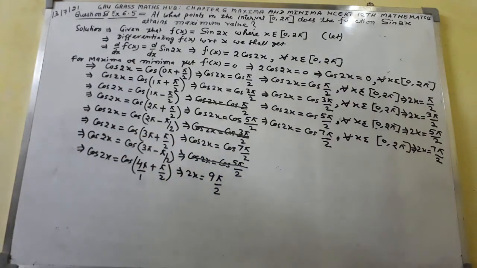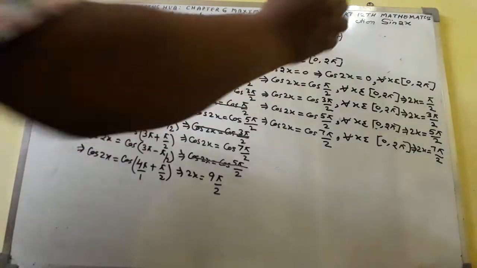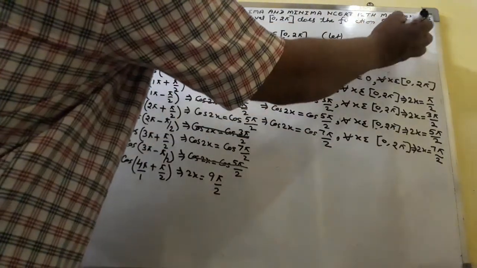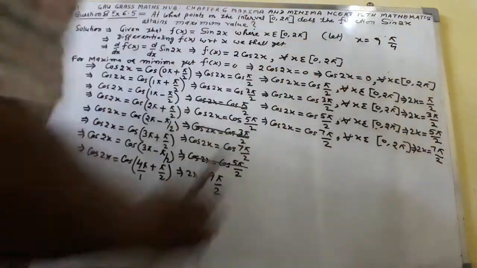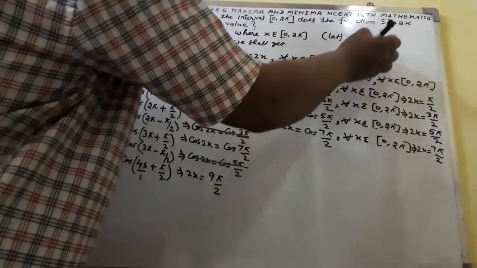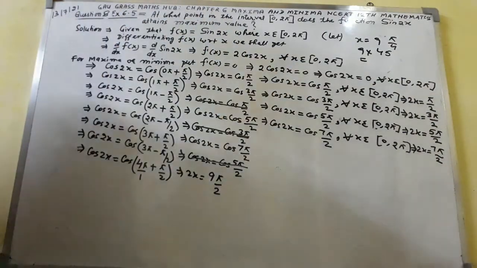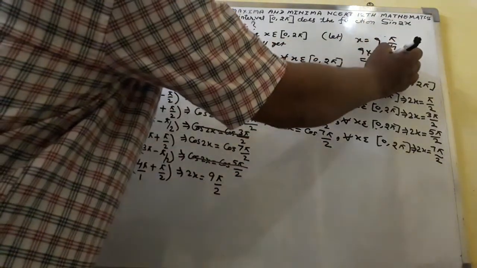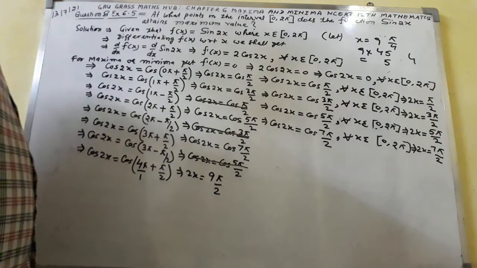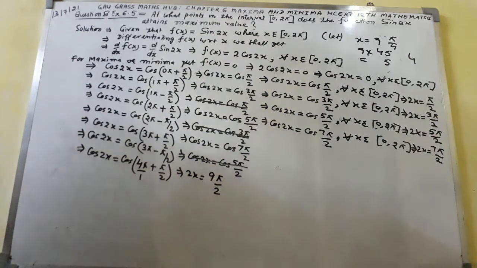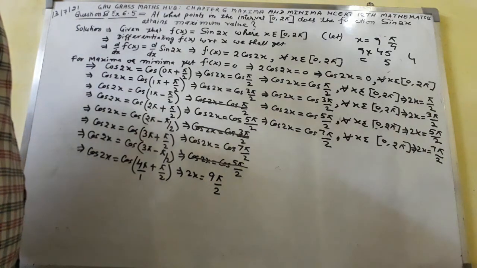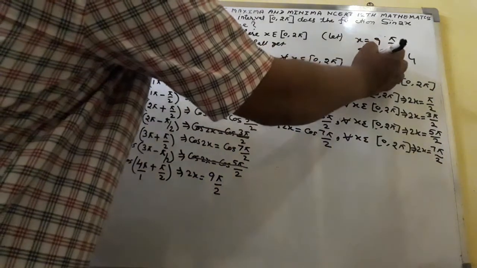Now check whether you will get x equal to 9 pi by 4. So now check this one, 9 into 45. Calculate this one. 9 fives are 45, carry will be 4, and 9 fours are 36, 36 plus 4 is 40. You will get 405.